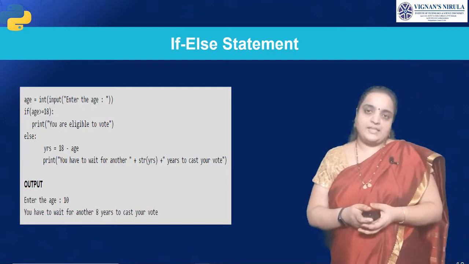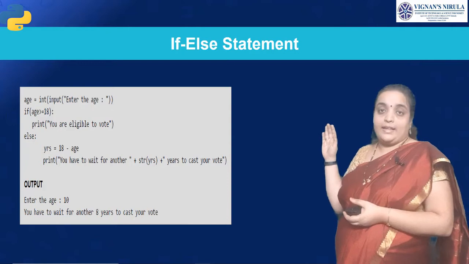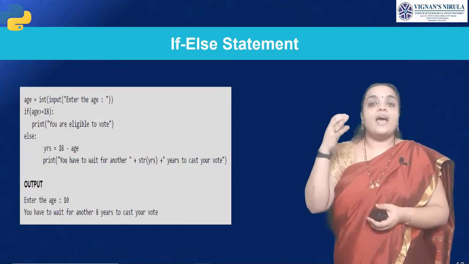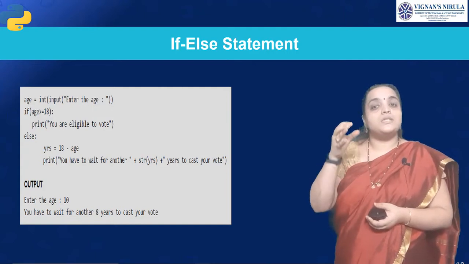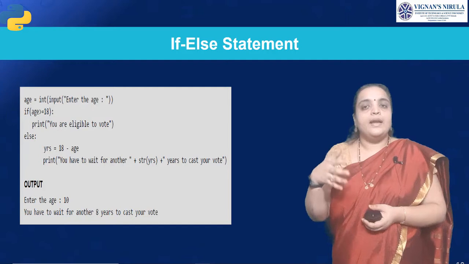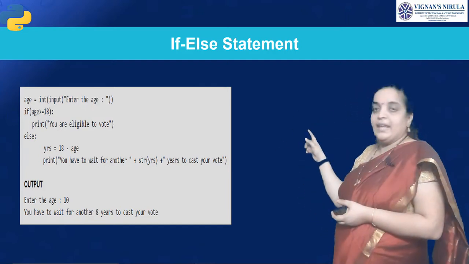Is that clear, students? Let us see with an example. So age, int input, you are getting an age. If the age is greater than or equal to 18, then you are eligible to vote. If your age is not greater than or equal to 18, then it will print to wait for some more years. That is also stated here.